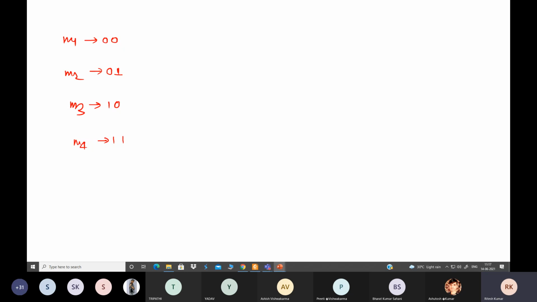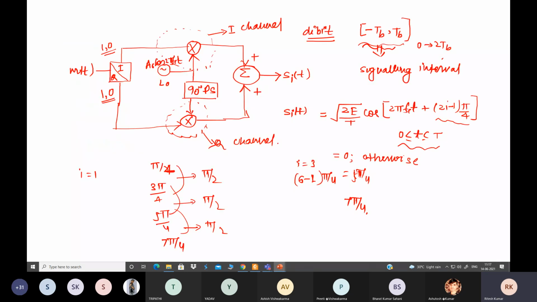Now for 00, when you break this term, suppose this is some phase angle phi. So we can write cos(A plus B) equals cos A cos B minus sin A sin B.